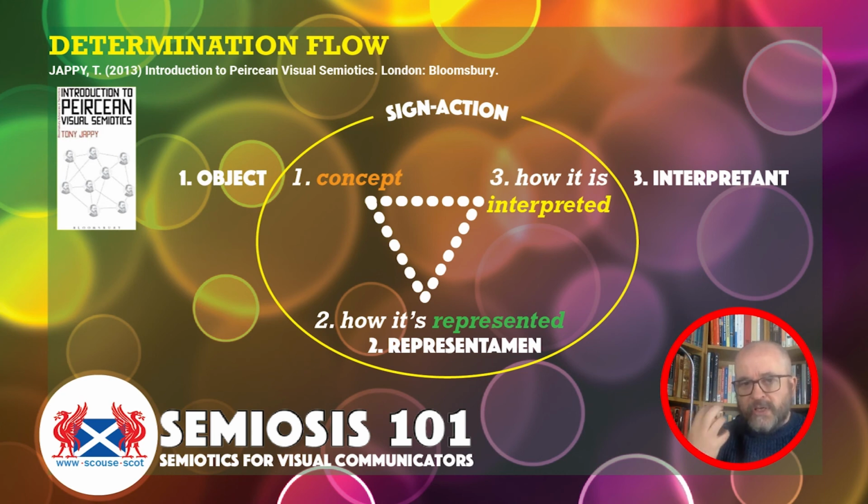And that's one of the really key things that is crucial when it comes to understanding how effective Peircean semiotic theory can be once understood and applied into your ideation phases in your illustration and graphic design work. This is what encapsulates it. So it's this triad that forms the fundamentals of semiosis: the concept, how it's represented, how it's interpreted. And just to put back in the problematic words from Peirce: object, representamen, and interpretant.